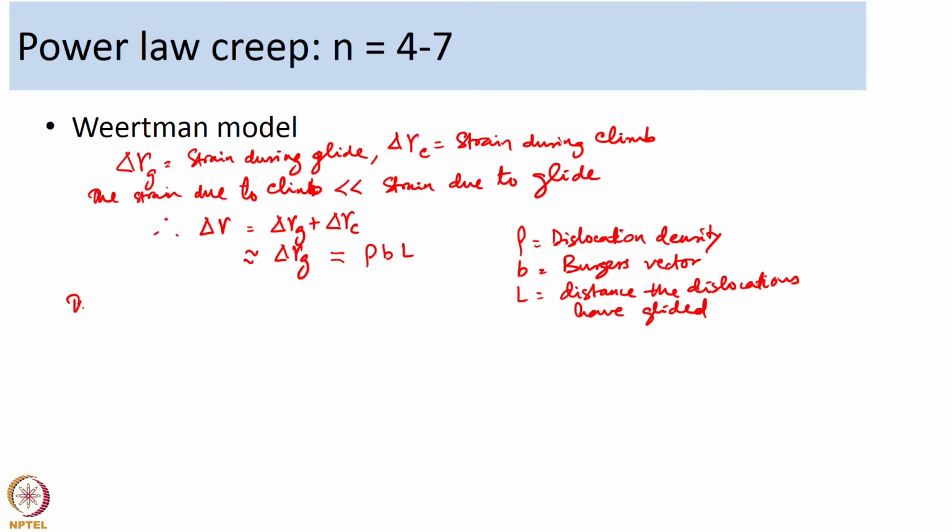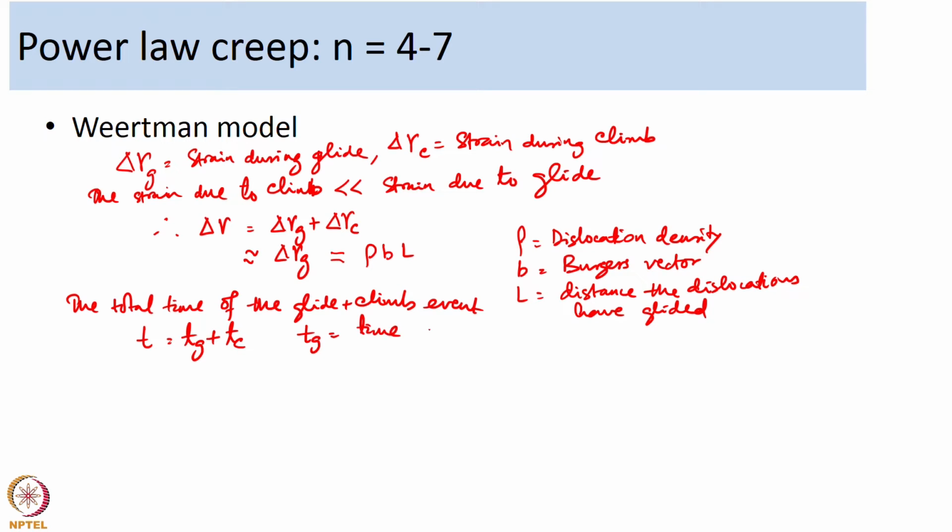Now, the total time of the glide plus climb event can be written as T is equal to T g plus T c. T g is the time for glide and T c is the time for climb.